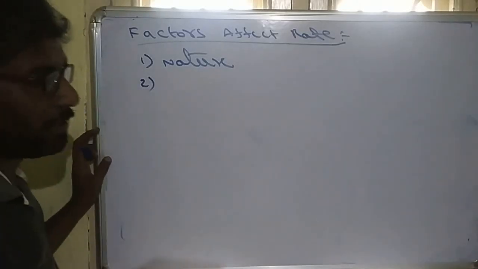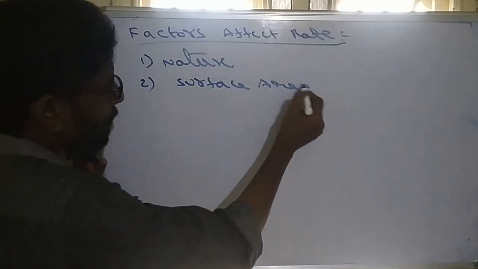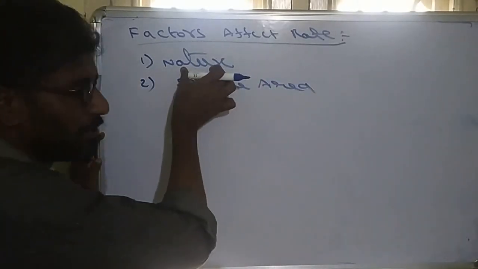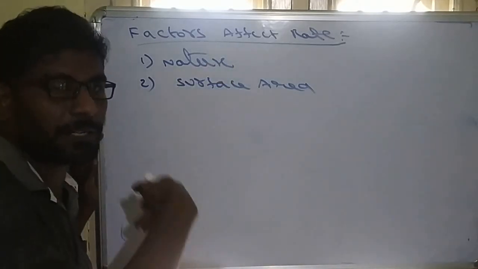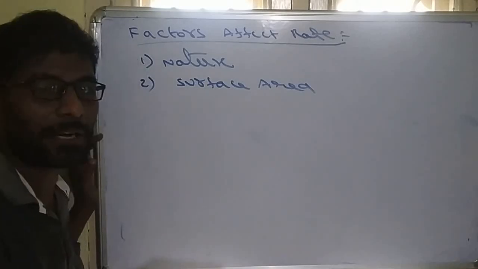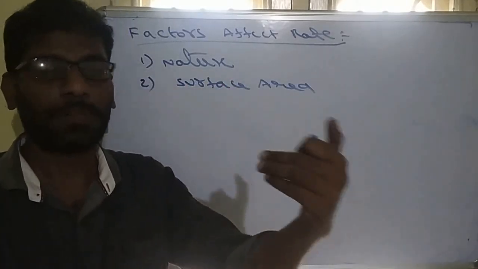Similarly, the second one, surface area. There are a number of factors, and I am just explaining some important ones. It depends first on nature: if the nature of reactants is similar, the rate is faster. Similarly, surface area of the reactant: if the reactant has more surface area, the rate of reaction is more.